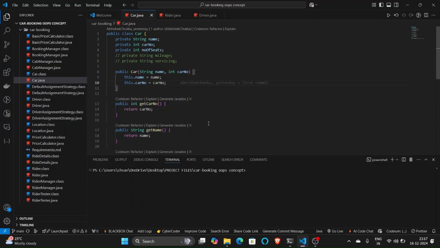The task is to build a cab booking platform that allows the riders to book cabs efficiently. So we implemented the locations and we represented them as XY coordinates. For example, a rider and a driver each have a unique location on a 2D grid, and the distance between them is calculated using the Euclidean distance. It is the square root of (x1 minus x2) squared plus (y1 minus y2) squared. It gives the Euclidean distance between the particular locations.